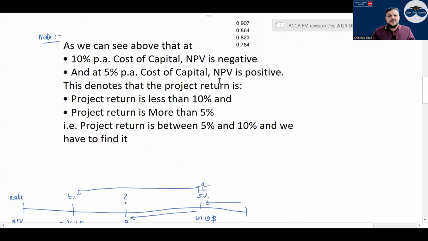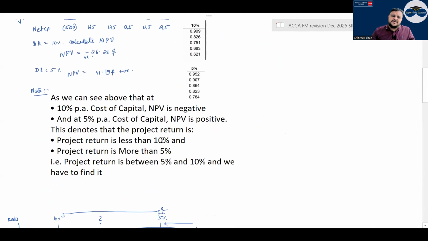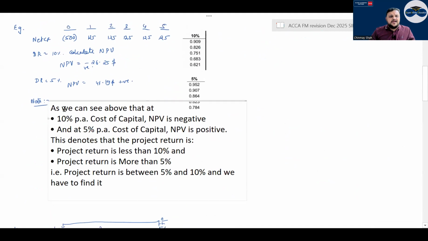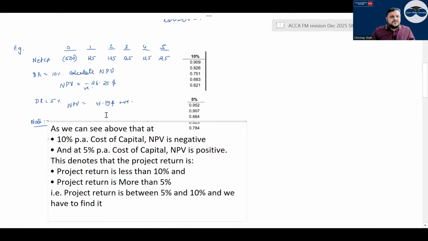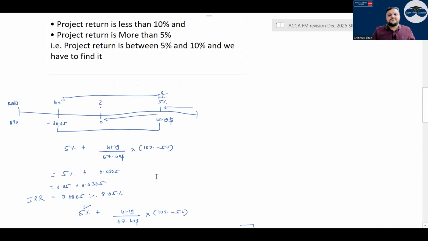There are two methods to calculate IRR. What are the two methods? One is the formula method, that is the pen and paper method, the interpolation method, and the other is the spreadsheet method, that is, your Excel formula, correct? Now see, at 10% the NPV is negative. At 5%, the NPV is positive, right? So we can say the project return is less than 10% but more than 5%, that is, between 5% and 10%, which we have to find out. So by the interpolation method, we can find it out using the formula.